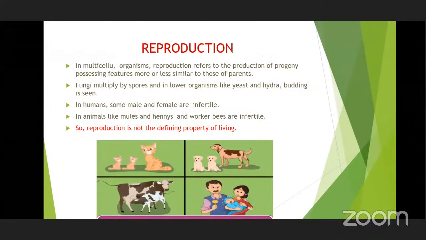And we can say that in reproduction, worker bees are also infertile. Worker bees are the bees which are collecting the honey or nectar and storing it in the beehive. They are called worker bees. They are sterile. They are unable to mate with the queen bee. Only the drones, the male bees, are going to mate with the female bee, and the female bee is going to lay the eggs. That means these worker bees are infertile.